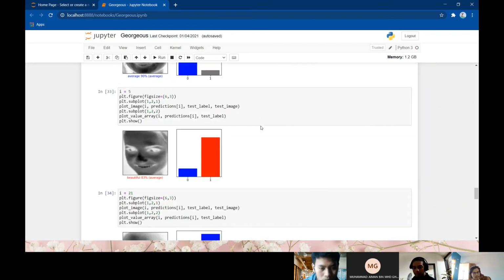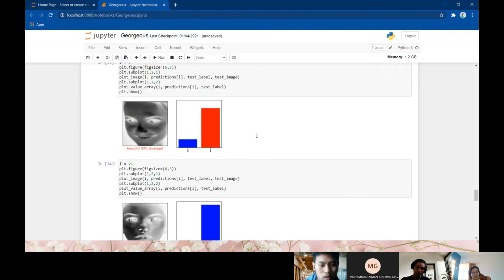And for the second image, which is image number 5, it is beautiful 90%, so average. But unluckily, the result is wrong, and using the binary result we get a 1, because the image is beautiful.